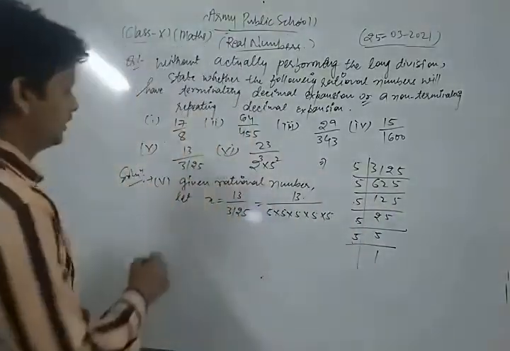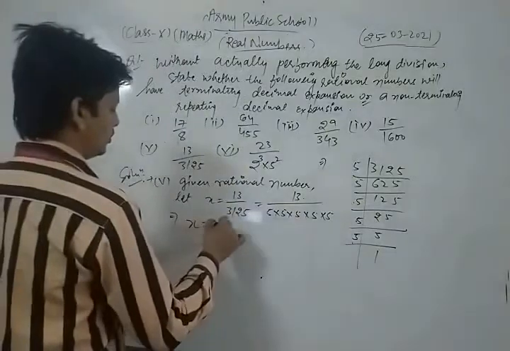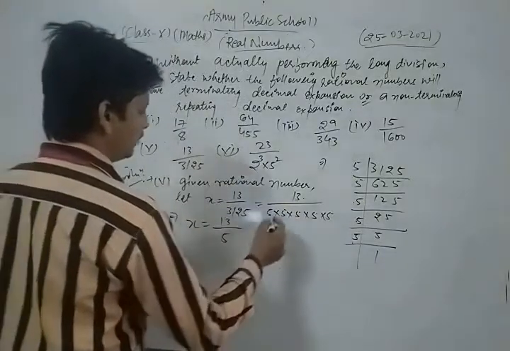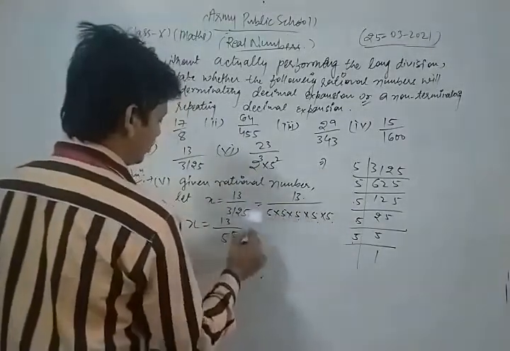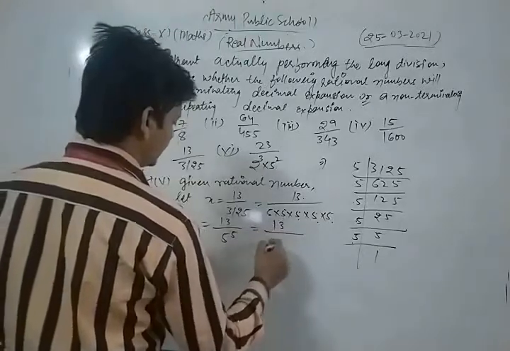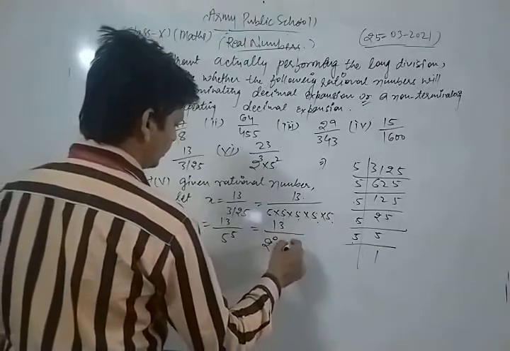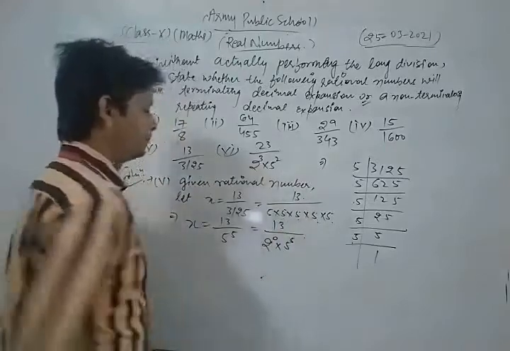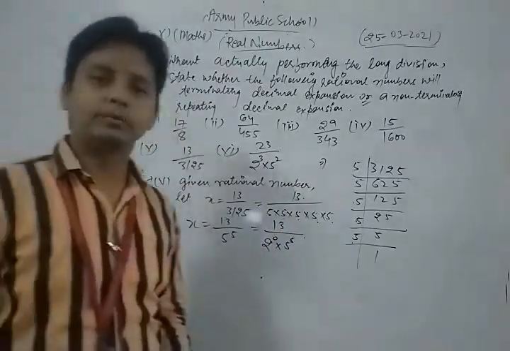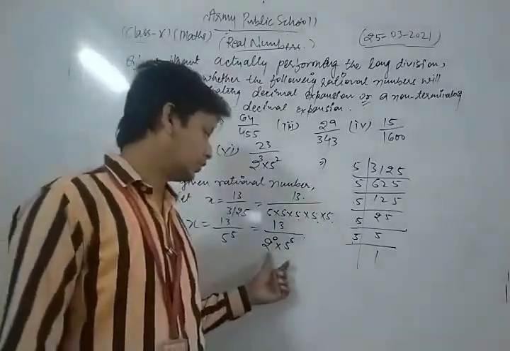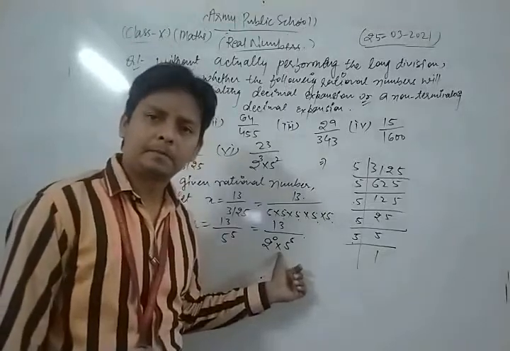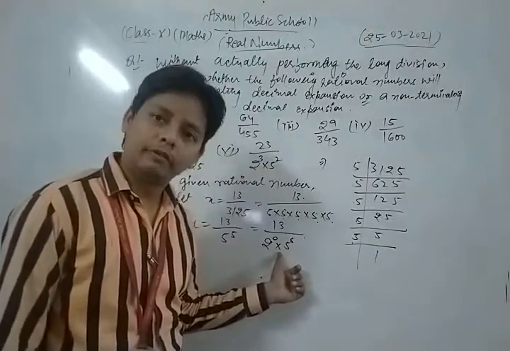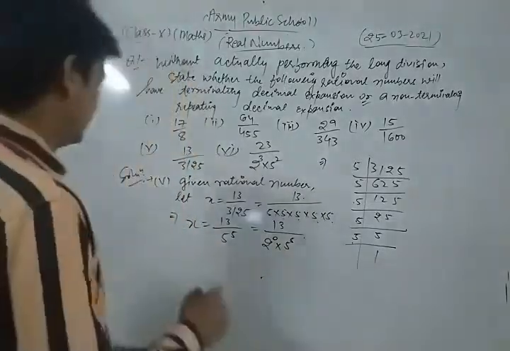So we can write also x is equal to 13 upon 5 to the power 5, or we also write 13 upon 2 power 0 into 5 to the power 5.